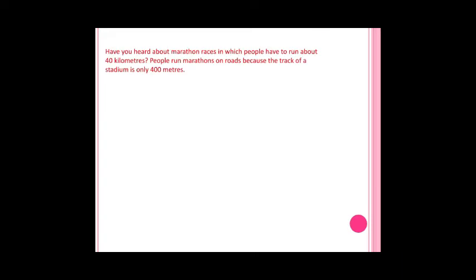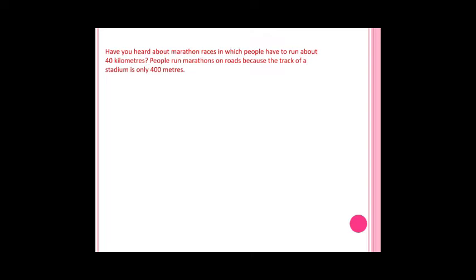Have you heard about the marathon race, in which people have to run about 40 kilometers? People run marathons on roads because the track of a stadium is only 400 meters. See here, the marathon race is one type of race. How many kilometers do people have to run?